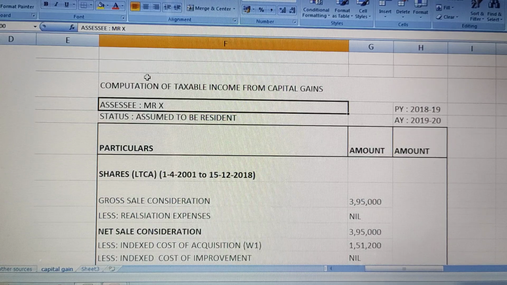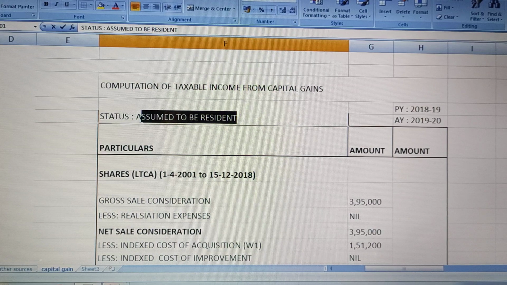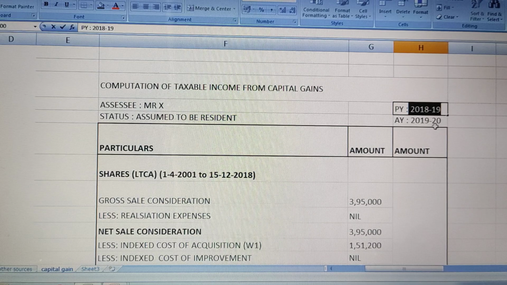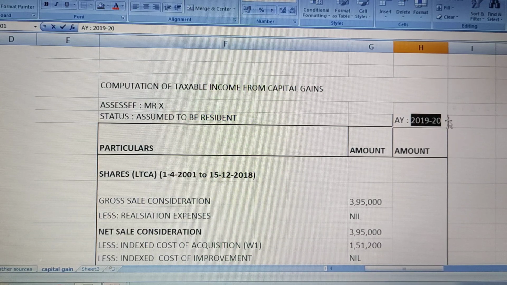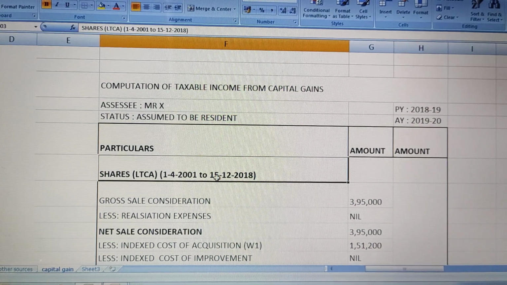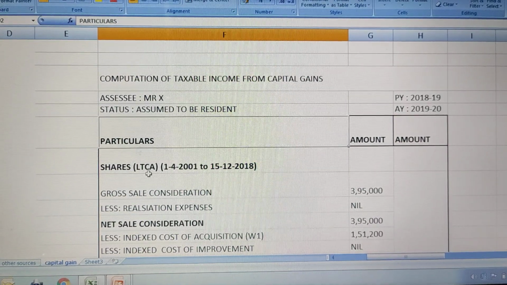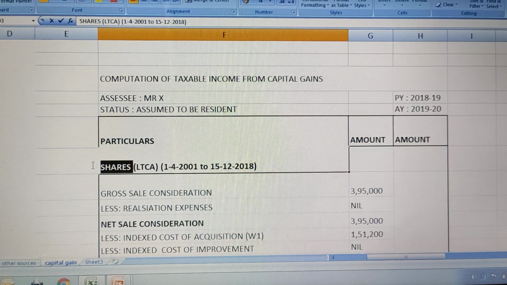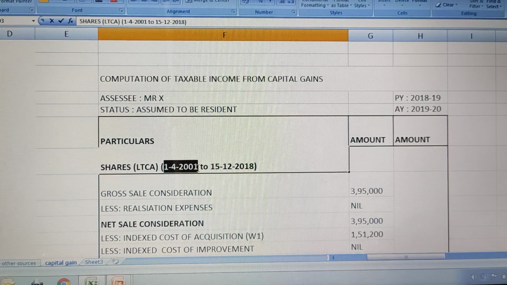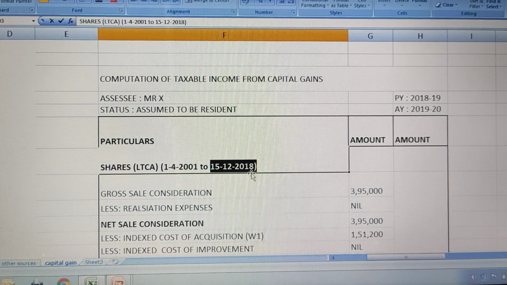So who is the assessee here? Mr. X is the assessee, and he is assumed to be resident because it is not clearly mentioned that he is a non-resident. Our previous year is 2018-19 and assessment year is 2019-20, right? Then, coming towards shares, the format will remain the same, particulars and amount. They purchased shares in the year 2001 and sold in the year 2018, which means the assessee was holding this share for more than a period of 1 year, right?